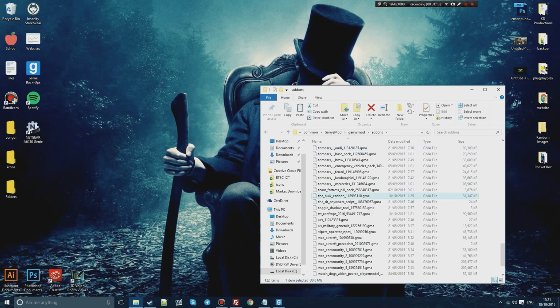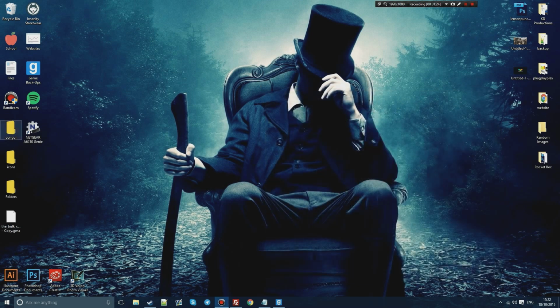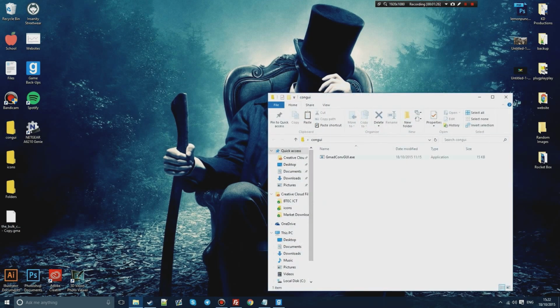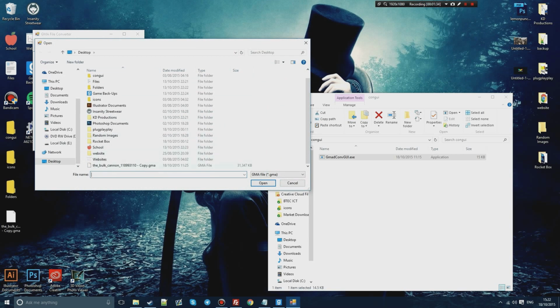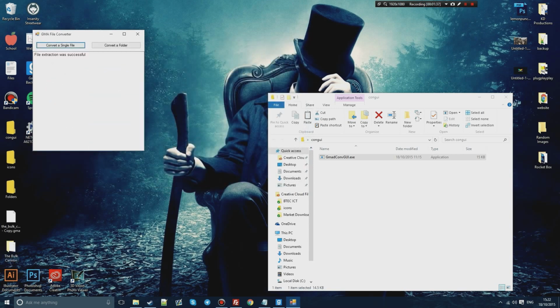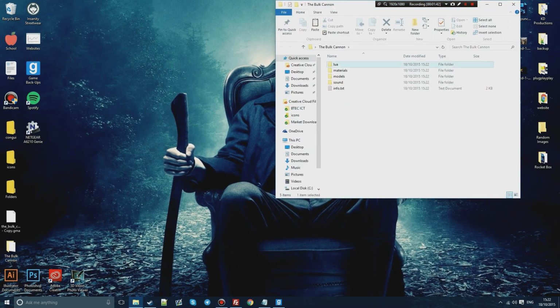If we do Control C, I accidentally copied that, so there's my copy here. Then if I don't have to rename it, I can just keep it as it is. There's going to be a program linked in the description called GMod. If you open this up, click convert a single file, find the file on your desktop, and then file extraction was successful, and you will get a folder. Now this folder contains the Lua, materials, models, and sound of the add-on. So in this case it's the material, sound, Lua, everything of the gun.